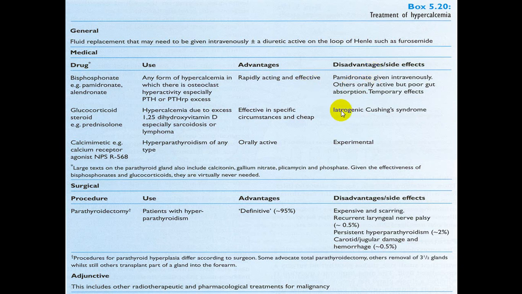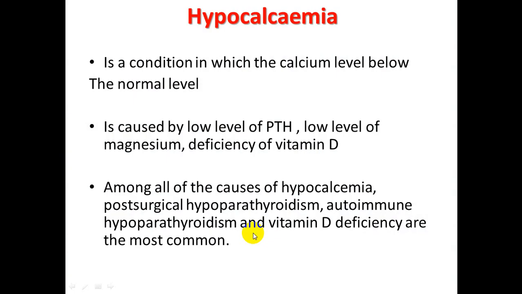In case of malignancy, bisphosphonate or zoledronic acid, which has anti-osteoclast activity, is the drug of choice. Whenever the cause is hyperparathyroidism, surgery is the definitive treatment.